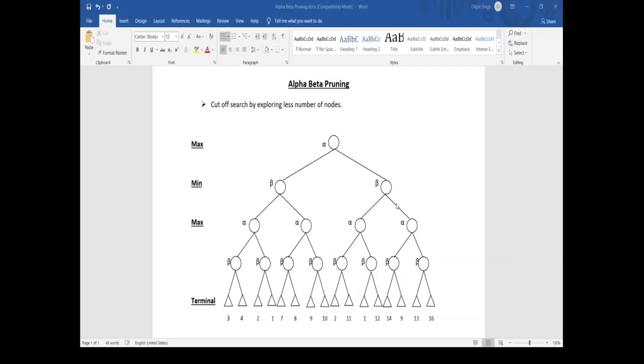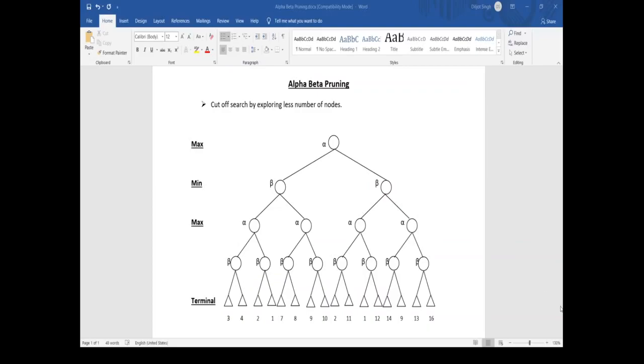So it is called alpha beta pruning. It is also called the alpha beta algorithm. Alpha beta pruning can be applied at any depth of a tree, and sometimes it not only prunes the tree leaves but also the entire subtree.